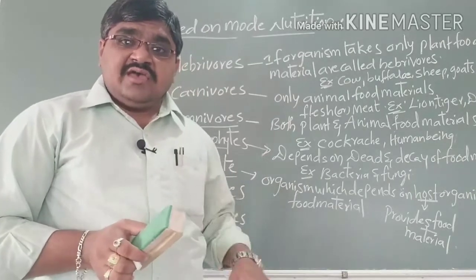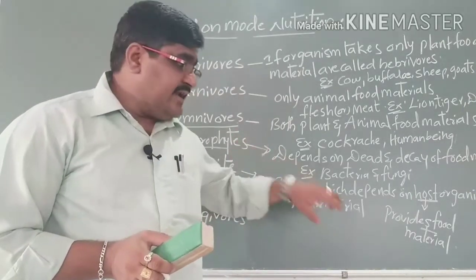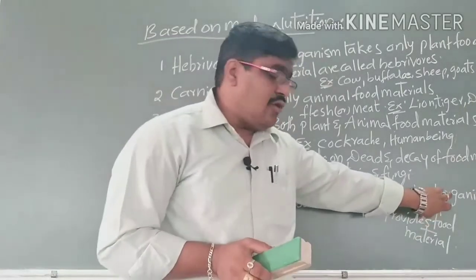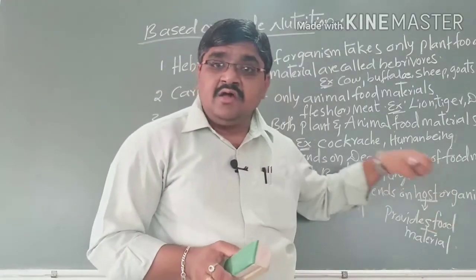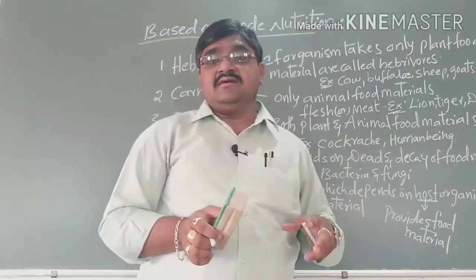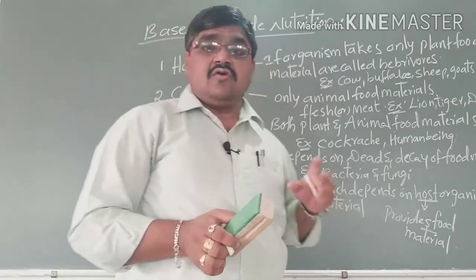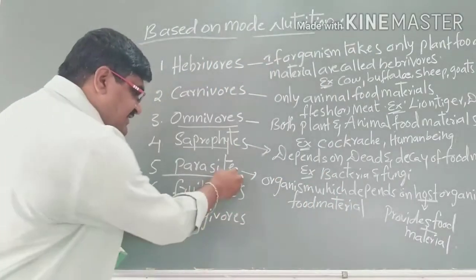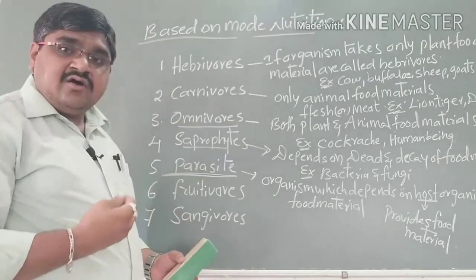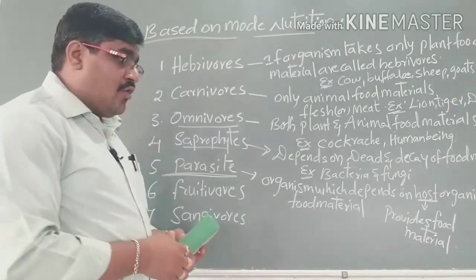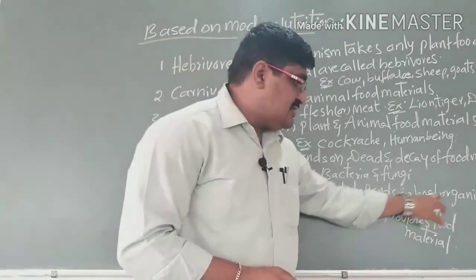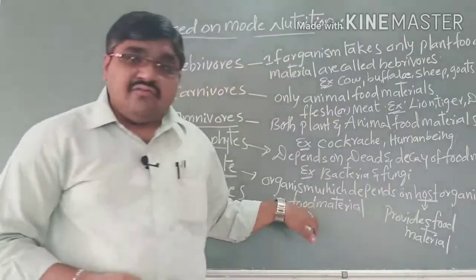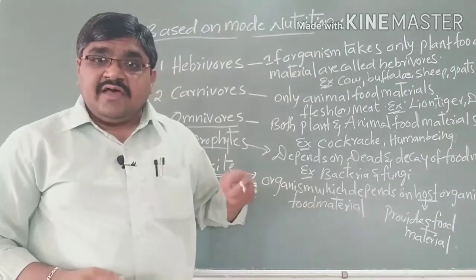So here the essential needs are provided by the parents to the young ones. So the host organism we can take as the organism which provides food materials for the parasites. They are called the host organism. Here parasites means the organism which takes food material from the host, which depends on the host organism for food materials. So we call them